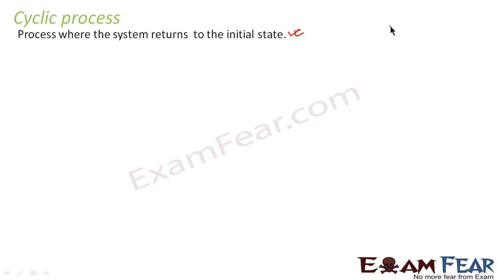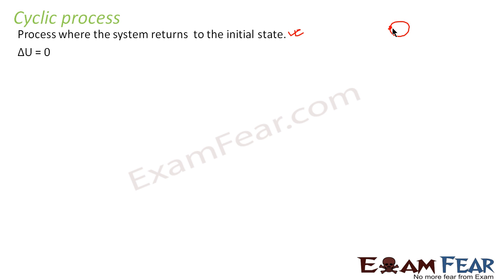Let us talk about the cyclic process. What is a cyclic process? As the name suggests, cyclic means something related to a circle. So a cyclic process is one where the system returns to the initial state. It started from here, moves around the world, and comes back again to that point. You come back to where you started from.